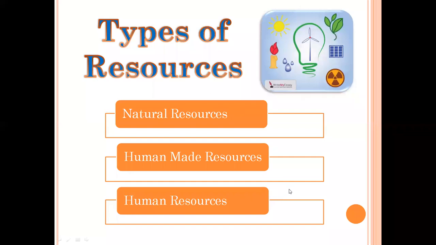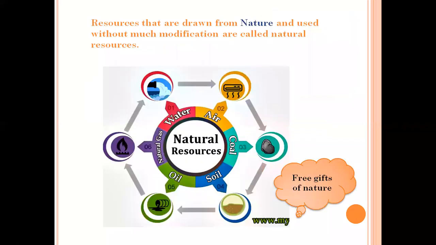Today we are going to discuss elaborately the natural resources. So what are natural resources? Resources that are drawn from nature and used without much modification are called natural resources. These are those products which we are getting from nature, like from agriculture, water, air.